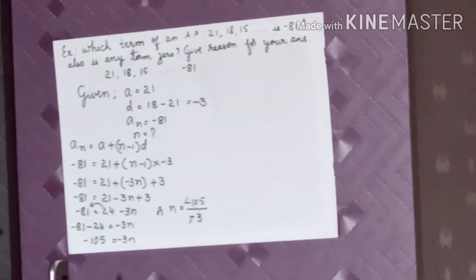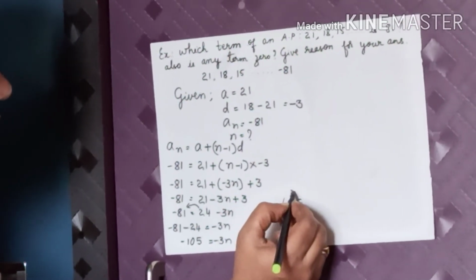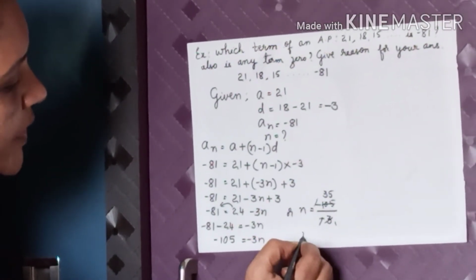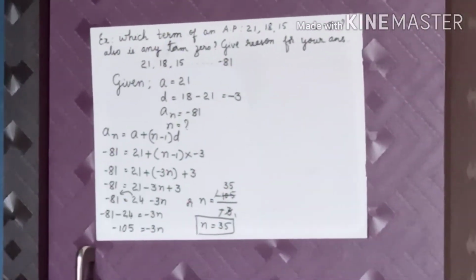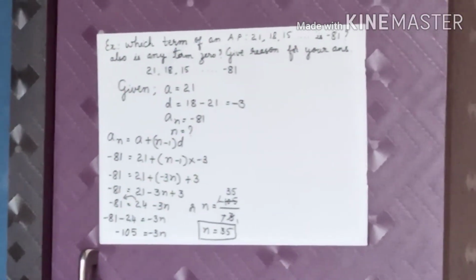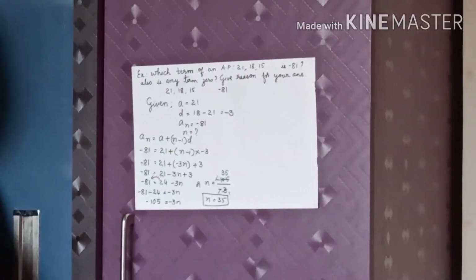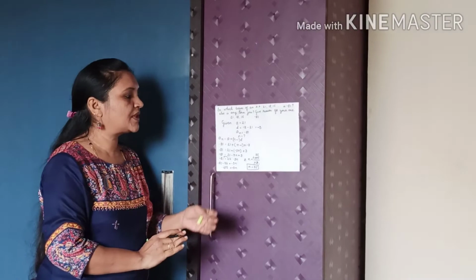Minus minus will get cancelled. 3 ones are 3, 3 threes are 9, 1 will remain, 3 fives are 15. So n is equal to 35. What is the meaning of this? This AP contains a total of 35 terms and the 35th term will be minus 81. So here we have completed half of the sum.